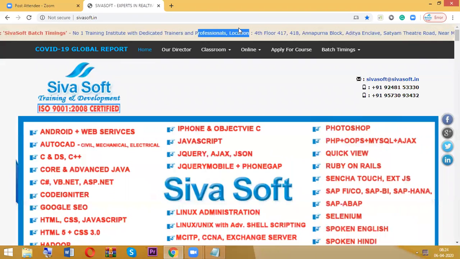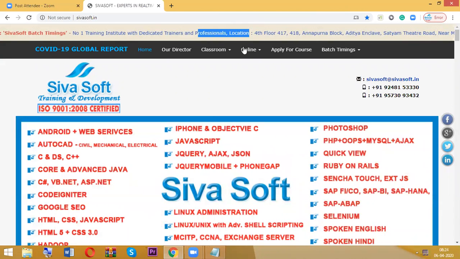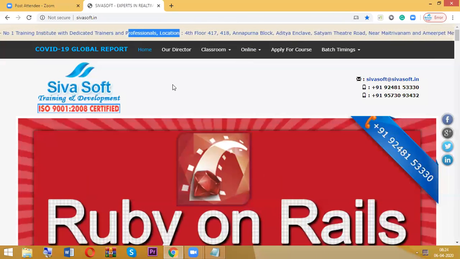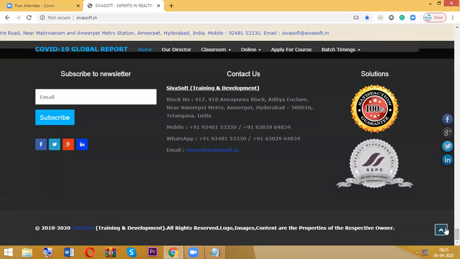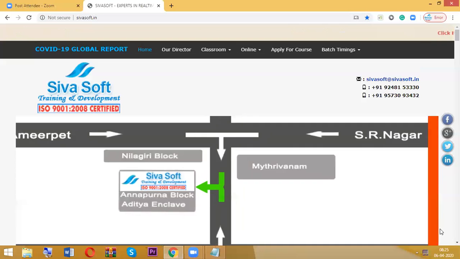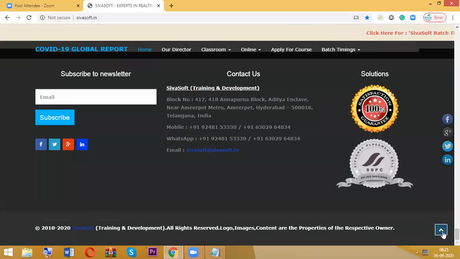And again, as a user, I am removing the cursor from the scrolling text. What is the output? Again, scrolling started. So this is also a kind of interaction. Next, observe at the bottom. As a user, I am clicking on this up arrow, which is scroll to top. My input is clicking. What is the output? It is going to the topmost.